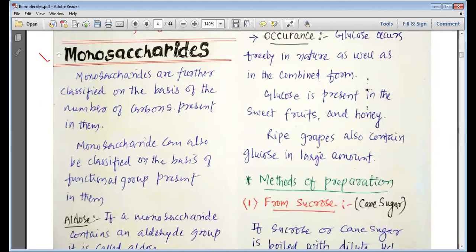Then, my dear students, we want to study monosaccharides. Monosaccharides are further classified on the basis of the number of carbon atoms present in them.